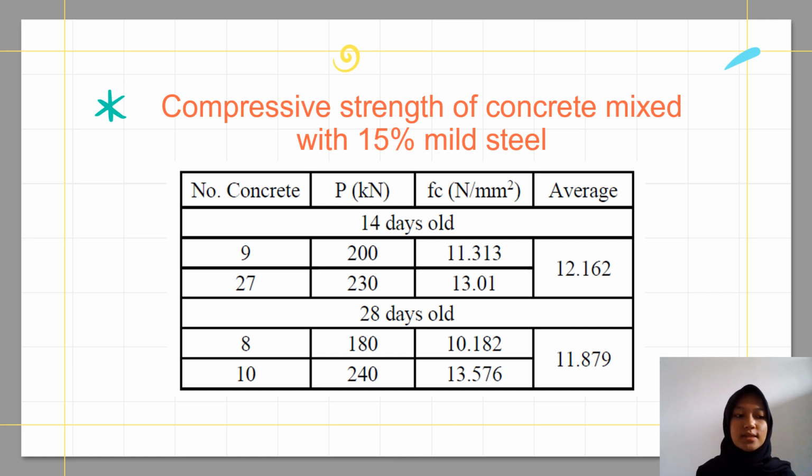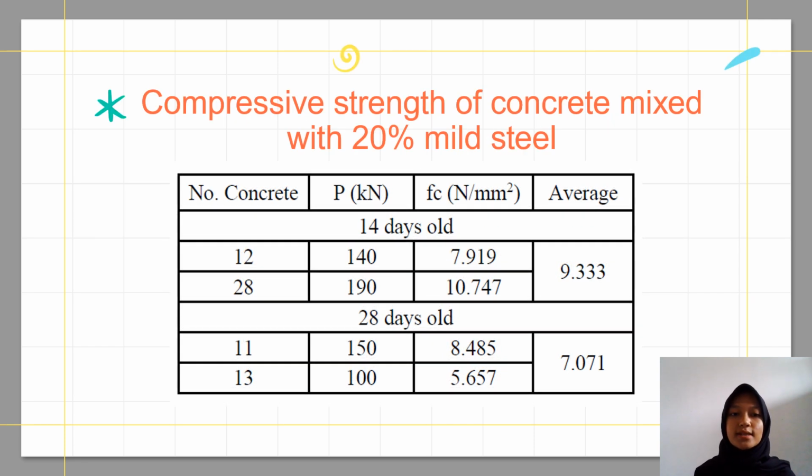And this is the result of compressive strength of concrete mixed with 15% mild steel. In this test, the average compressive strength result at 14 days was 12.162, and at 28 days was 11.879.